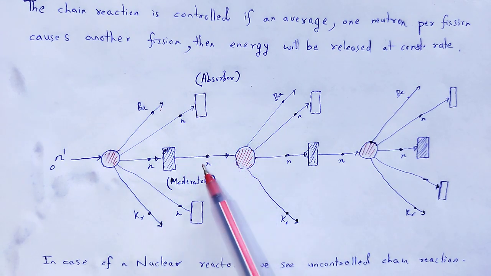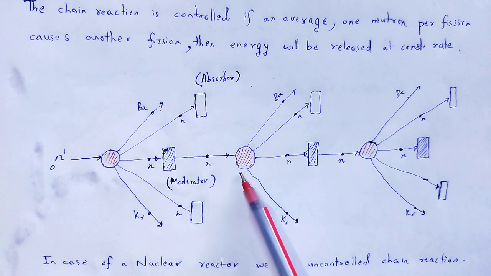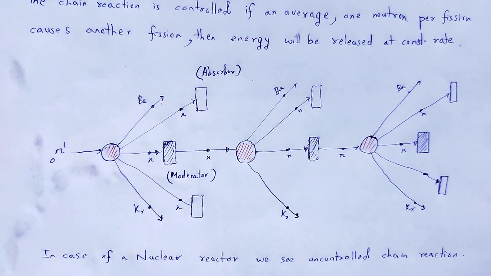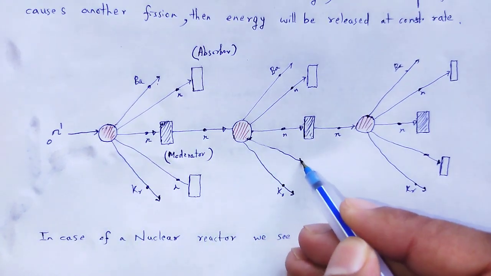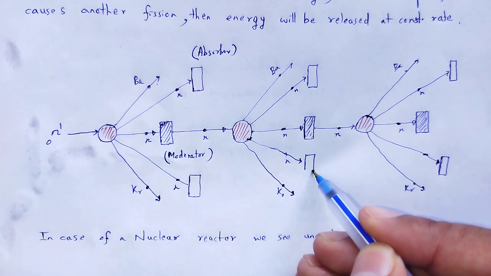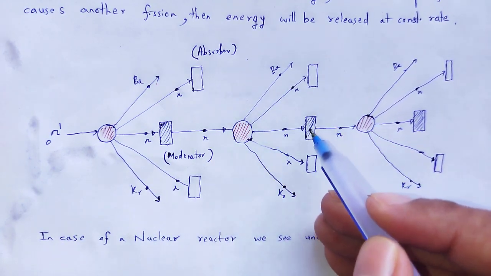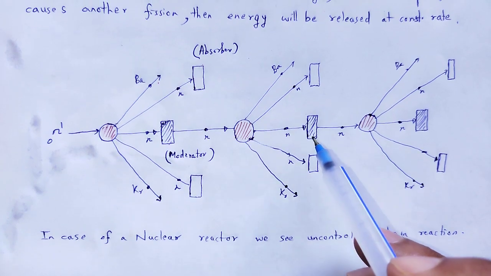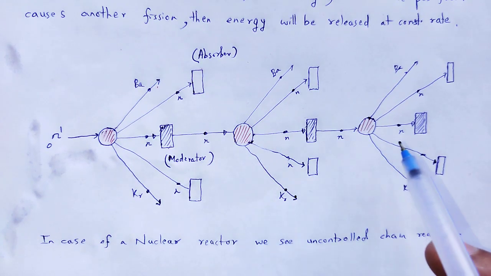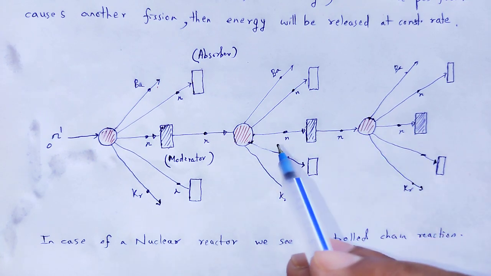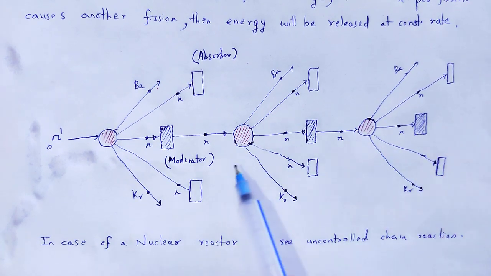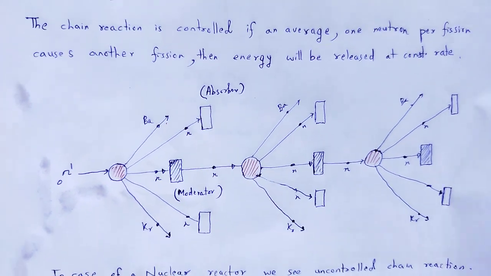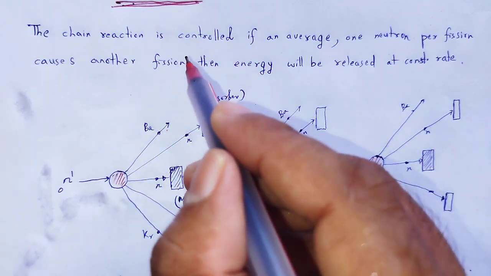So the neutron passed through the moderator is again bombarded on uranium, and it again produces 3 neutrons, and again 2 neutrons are absorbed, 1 passes through the moderator, and so on. So we achieve the amount of energy required by us in a controlled manner. That type of chain reaction is called a controlled chain reaction.